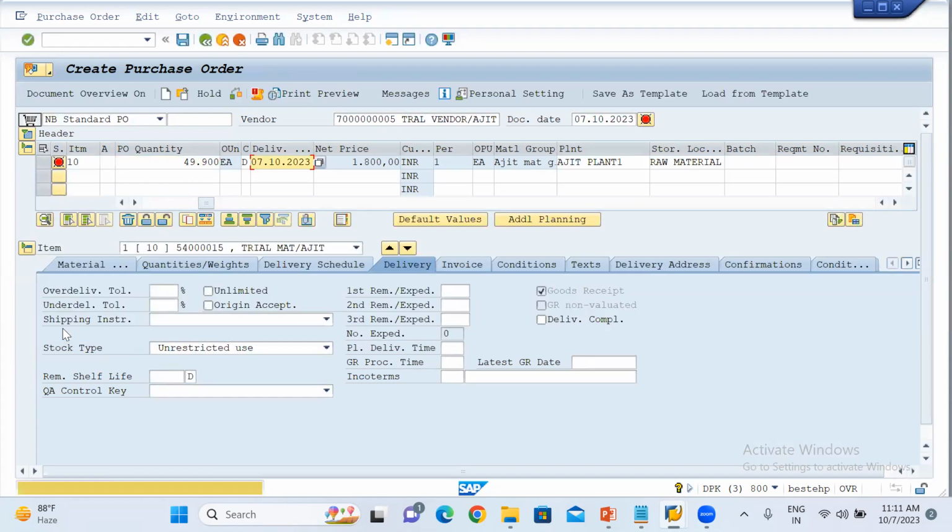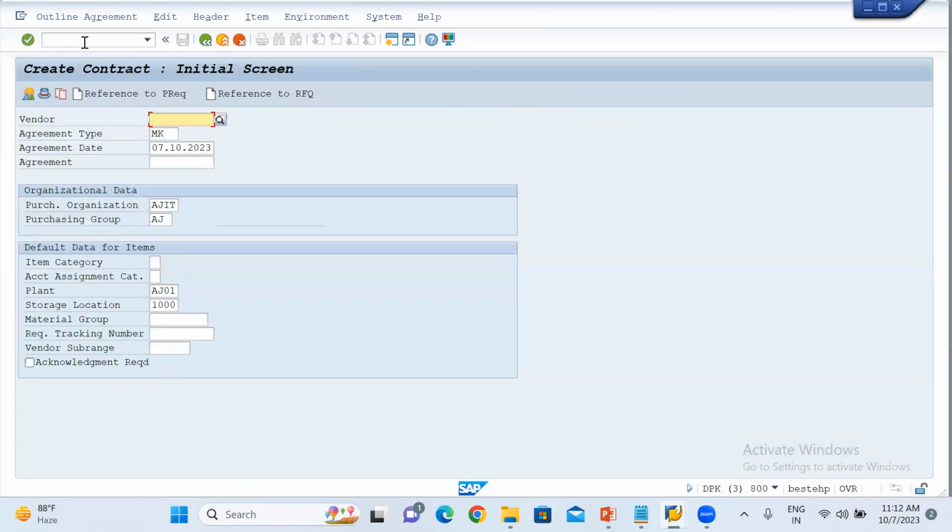So in this way you can do the configuration, so that if the contract date has been completed, there will be the error message. Otherwise, if the quantity will be exceeded, in this way there will be the error message. So in this way you will check that. And if you will go to the value contract, what will be the changes? So for that, ME31K, let's go for the value contract only.